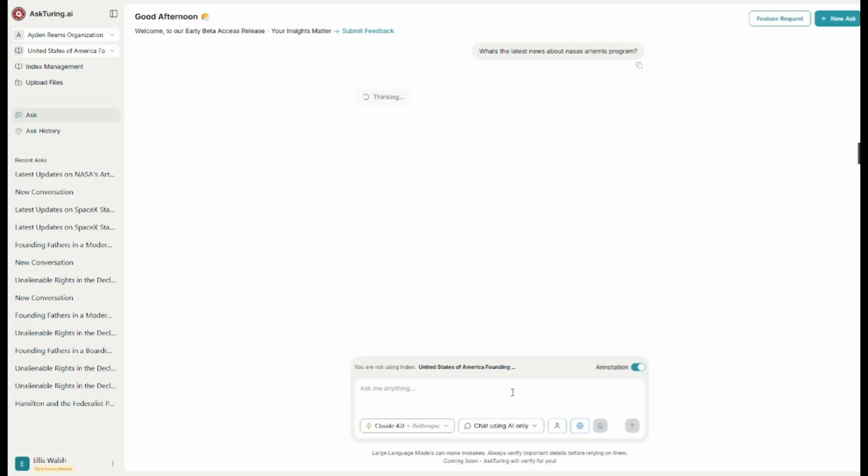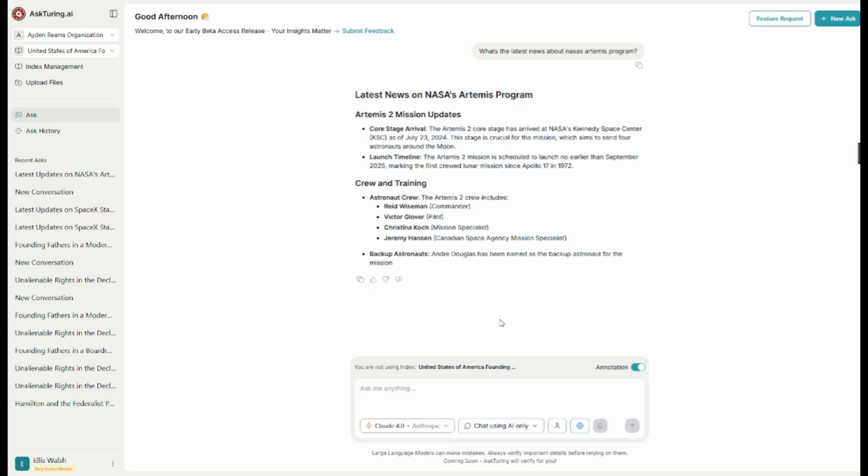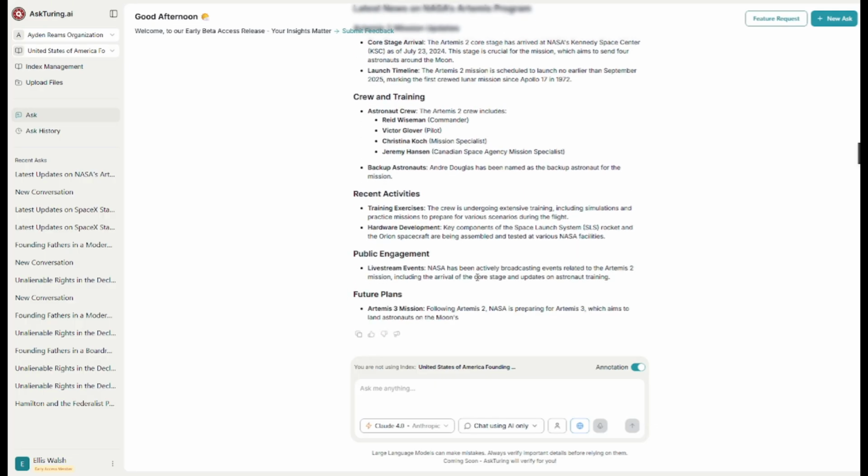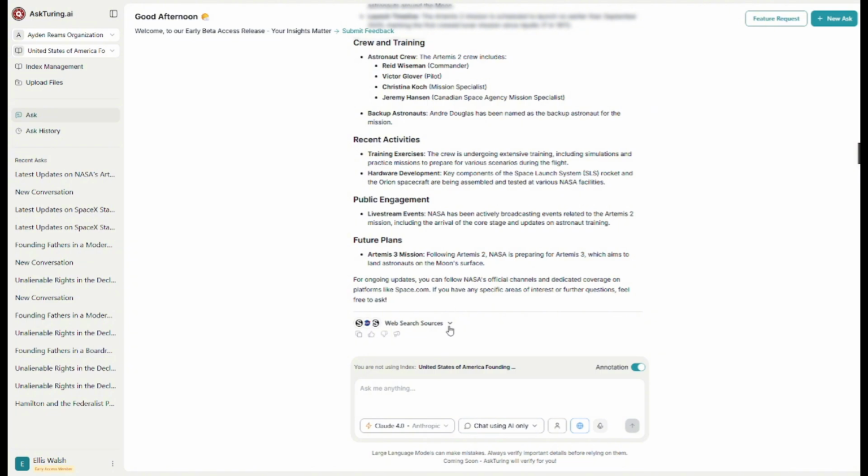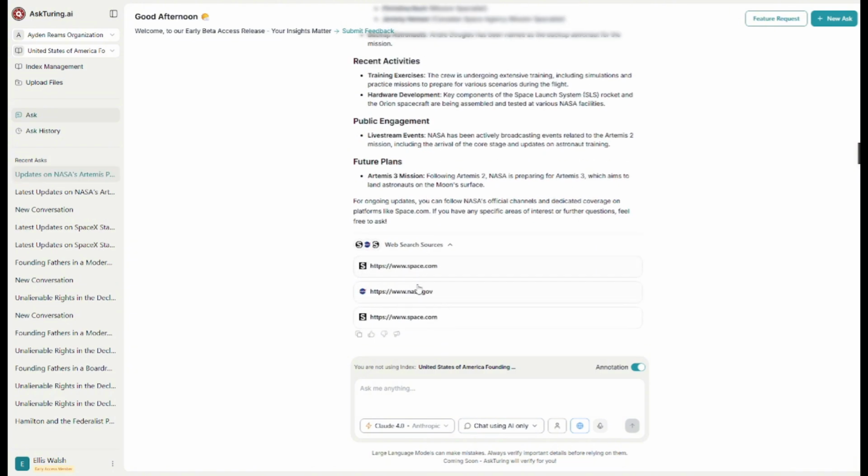So this is something that wouldn't be in the United States of America Founding Documents Index. So the platform is reaching out to the web, gathering current information, and showing the sources right alongside the answer. This means you're no longer limited to what you've uploaded. As you can see down here on the drop-down menu, it lists all of the sources. So you can combine your own documents with the latest information from outside in the world.